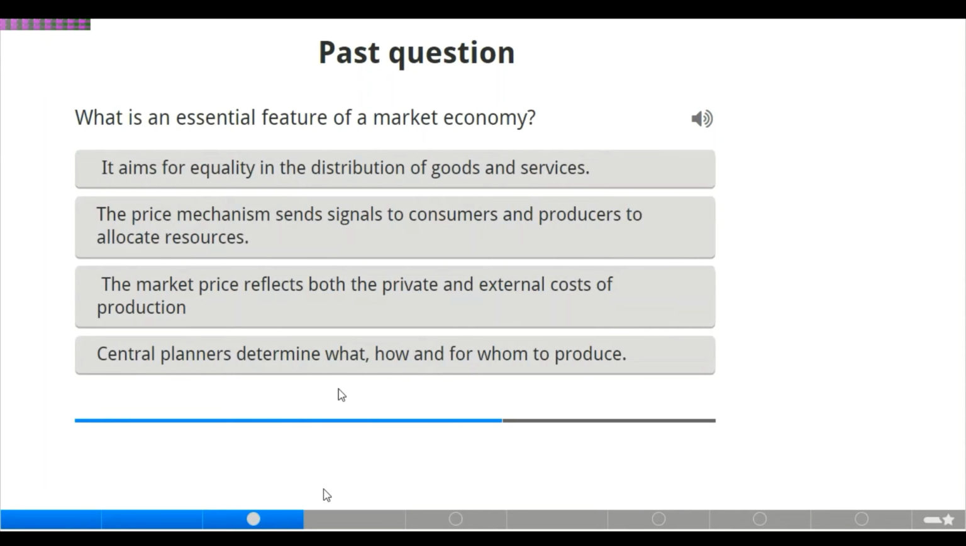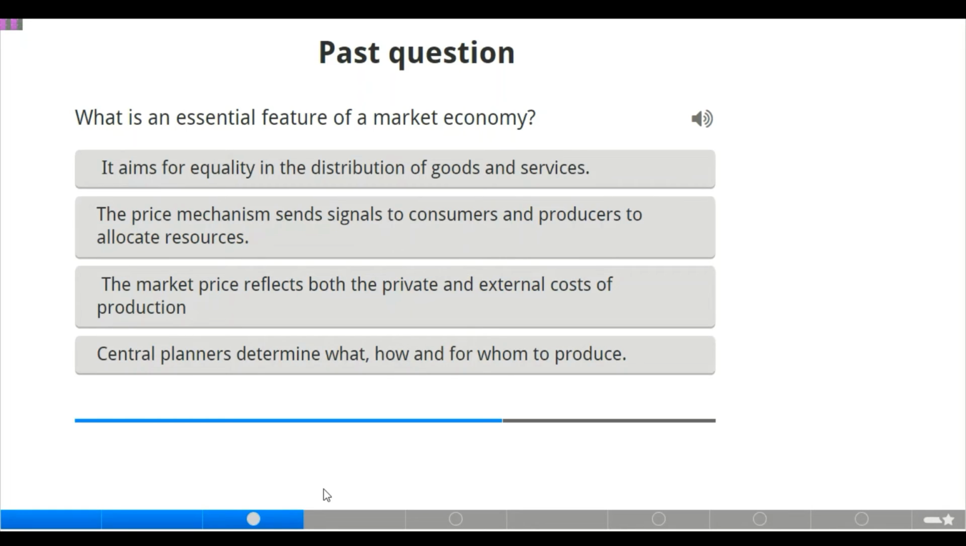Now we are moving to the next activity. What is an essential feature of a market economy? Now let us check. It aims for equality in the distribution of goods and service. Is that so? Let's check the others. The price mechanism sends signals to consumers and producers to allocate resources. Remember what we said about price mechanism, which is the system where the forces of demand and supply determine the price of a product. Now, we have known the definition of price mechanism, but does that relate to our question? Let's check the other options.